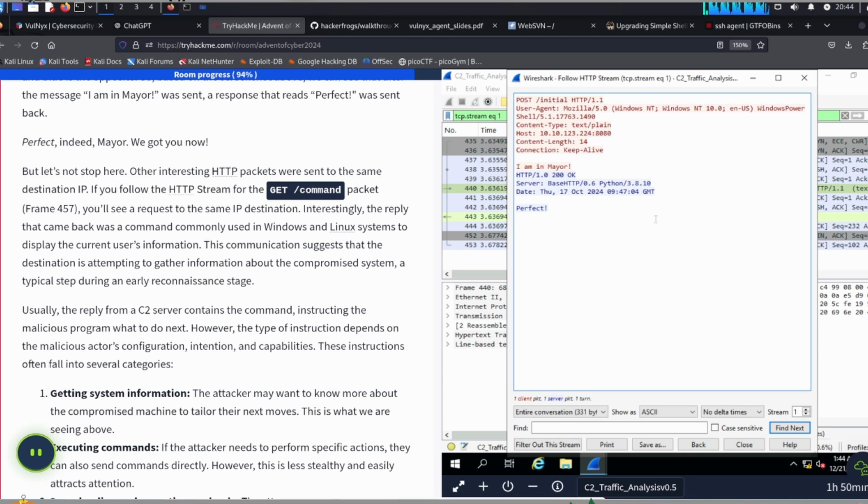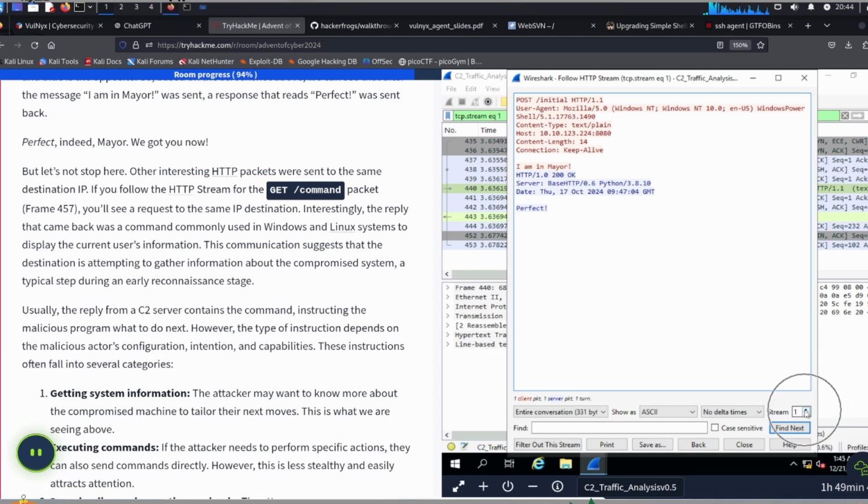Let's take a look. So over here, we've got the HTTP stream. In red, this person says, "I'm in Mayor," and then the response is "Perfect" from this other party over here. We can click through the different packets being sent in this stream by going down here.